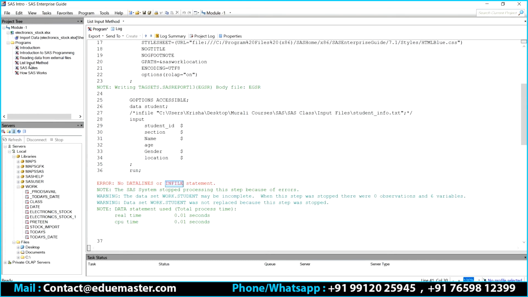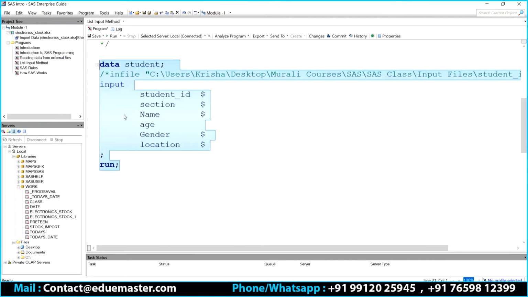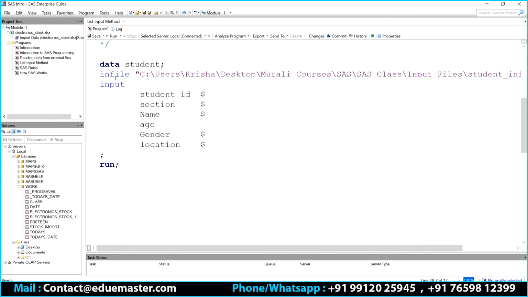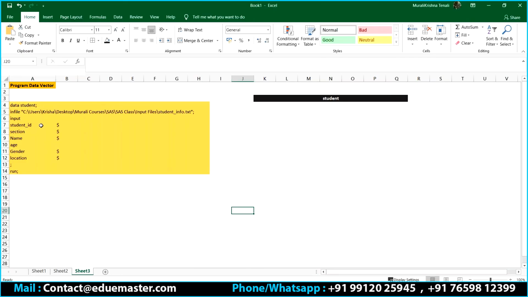But data lines is another input file that I can keep within the program itself. So SAS is telling me, hey, your infile is not there. I couldn't find what my input file is. So it has thrown an error. Correct? Now come back. Line number 2 is also done.